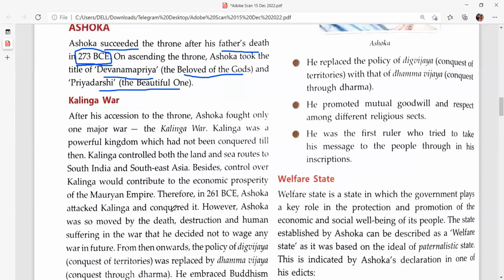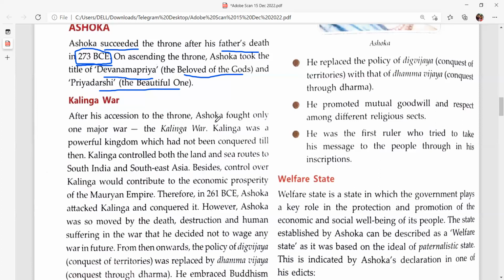He changed from a king who thought of expanding his empire to a king who thought of the welfare of the people and of peace. Let us see about the Kalinga War.